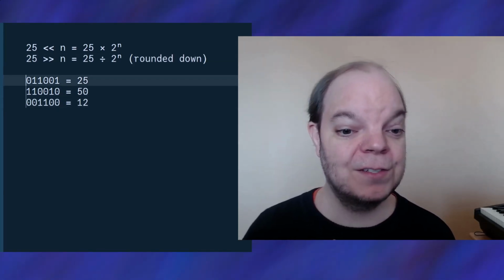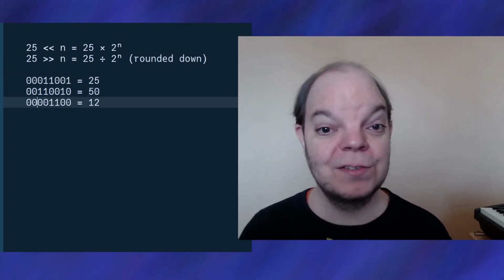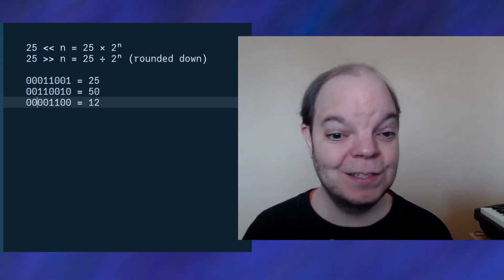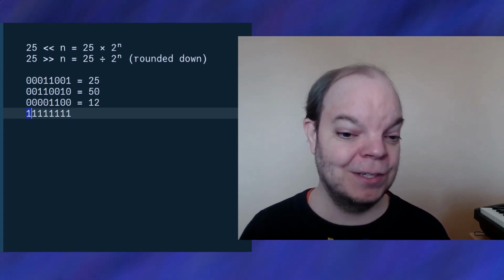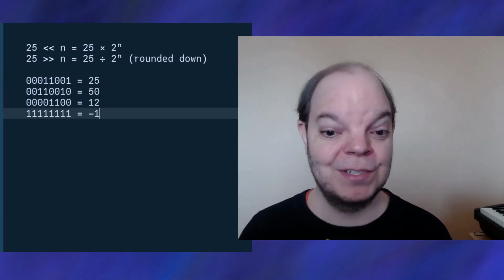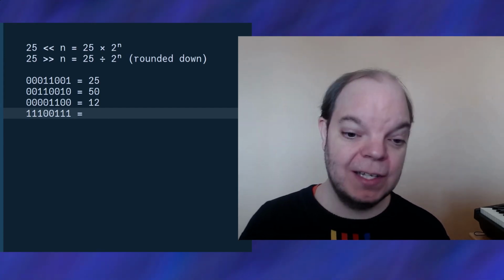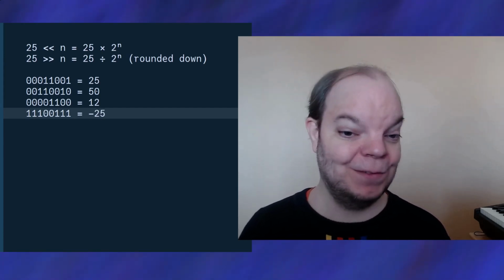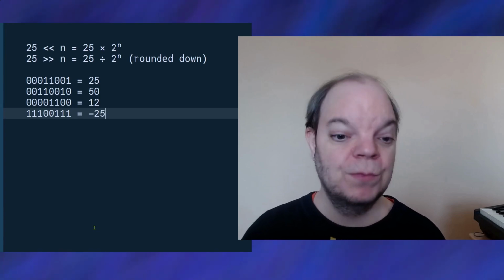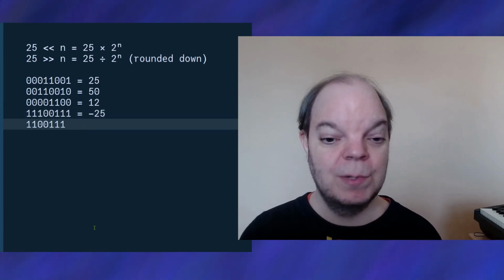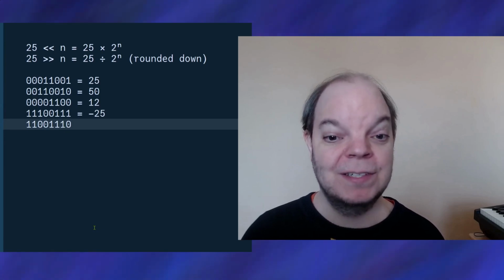Now let's pad these to 8 bits, because I want to show you what happens with negative numbers. Remember that I said that if you have all of the bits set, including the sign bit, then your number is actually -1. So let's take a look at this number here, which would be -25. If we were to shift the bits left by 1, we would get this number here. Remember, we always add a 0 bit at the end.